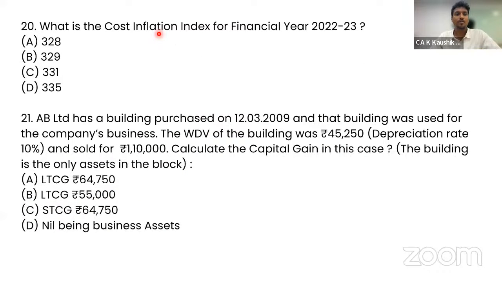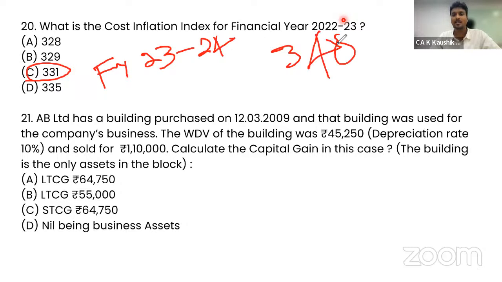Going to the next question. What is the cost inflation index for financial year 22-23? So it was 331, correct answer. Now what is applicable for financial year 23-24? For your exams, 22-23 is no longer relevant. 348 is the latest cost inflation index, which you should remember for the exams that are going to be conducted in the month of June 2024.